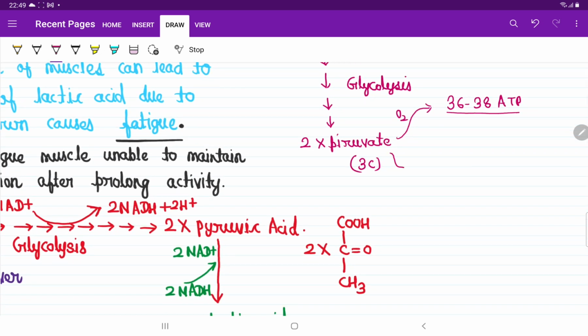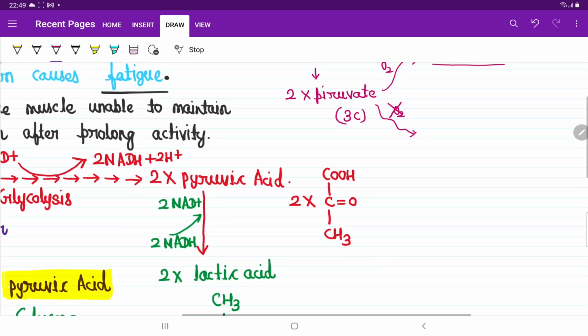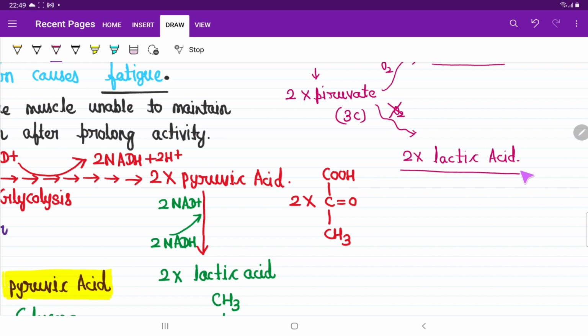But when oxygen is not available, this same pyruvic acid will go for anaerobic respiration, and they will form two molecules of lactic acid. Now what will be the fate of lactic acid when it forms in your body, in your muscle? We are going to discuss that here.